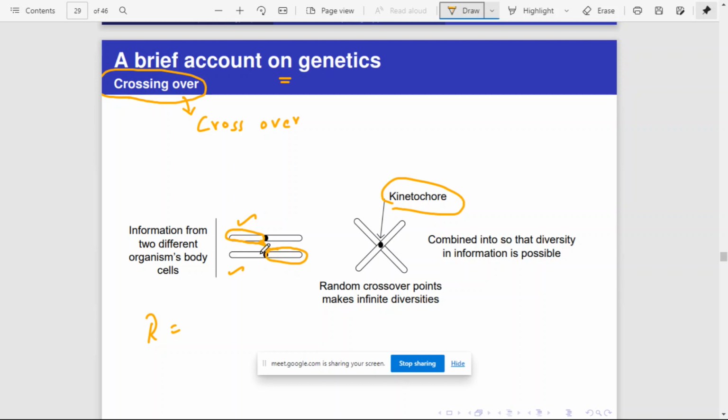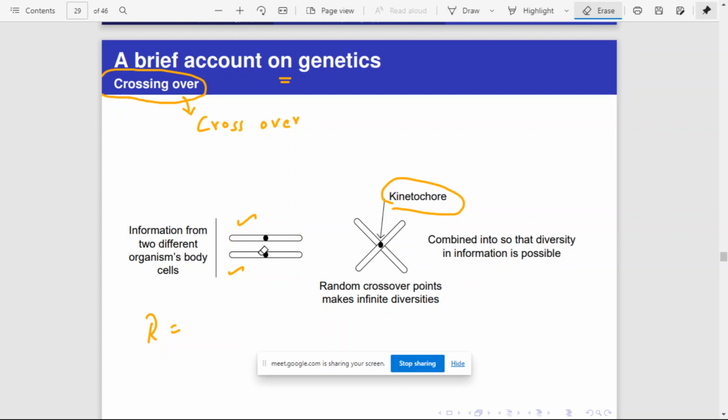Otherwise, it can take the first set of chromosomes from this parent and the next set from the other parent, right? It may take any one of these combinations. So this task is called crossover.